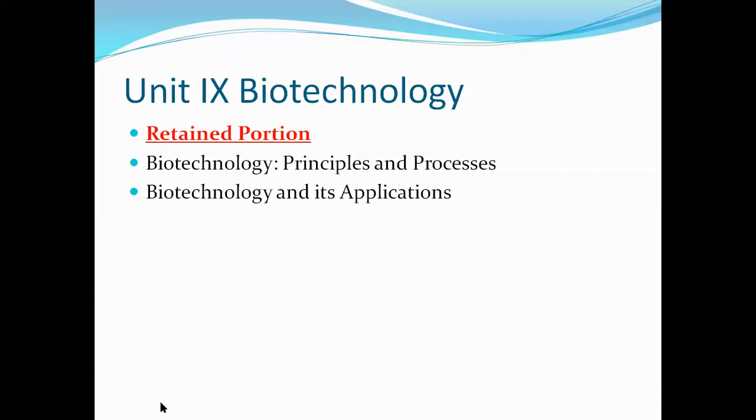Next, coming to another unit, that is biotechnology, one of the important and also very interesting ones. If we understand it from the basics, that is the DNA and the RNA, from the molecular level, biotechnology becomes a very easy topic. The retained portion in biotechnology is biotechnology principles and processes, and biotechnology and its applications. Now, what is this? Principles and processes.